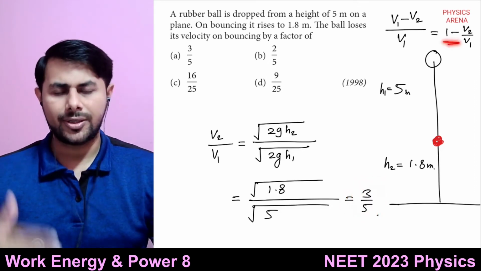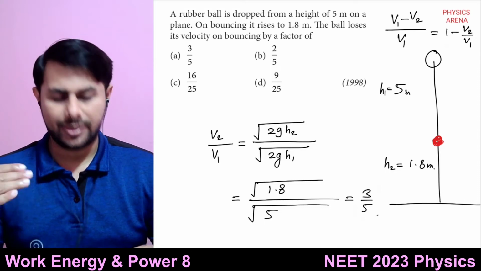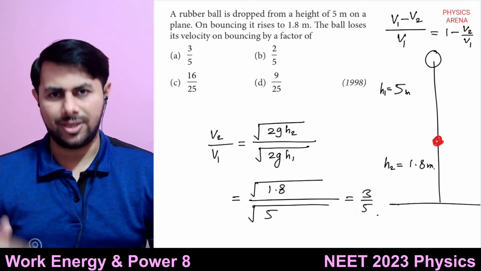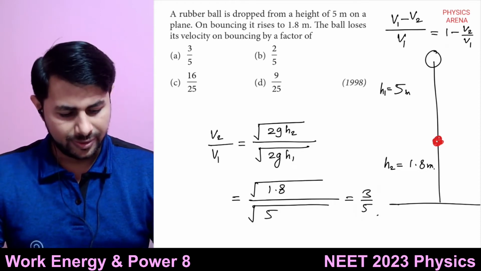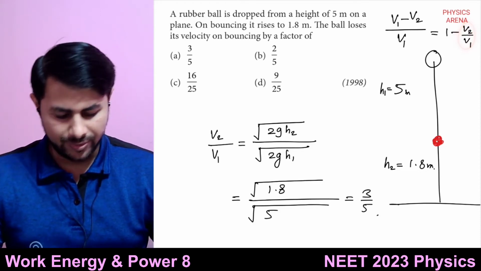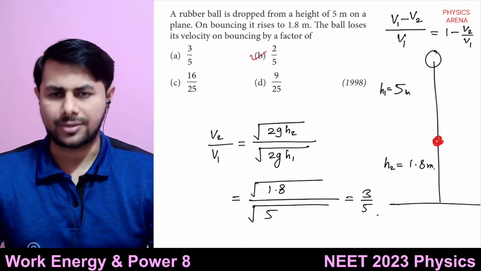So you want how much is the loss, not how much is final velocity with respect to the initial velocity. How much is the loss? Loss is 1 minus that fraction. Okay, 1 minus 3 by 5, that is 2 by 5 is the answer.